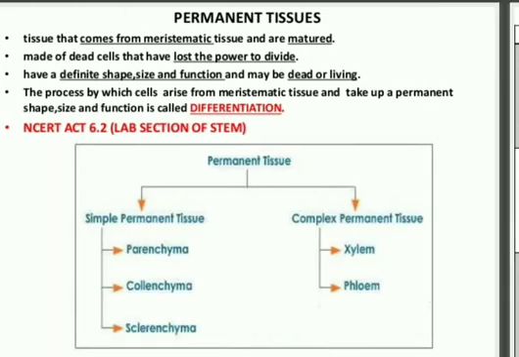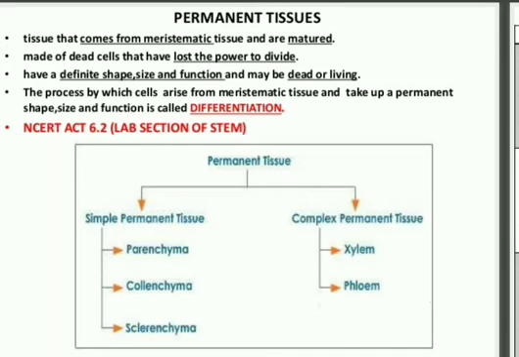Then permanent tissue, we have discussed that tissue that comes from meristematic tissue, when they are matured, then they form permanent tissue. They are mostly a collection of dead cells, so they provide strength to our plant. They have definite shape, size, function, and they may be dead or they may be alive. Okay.